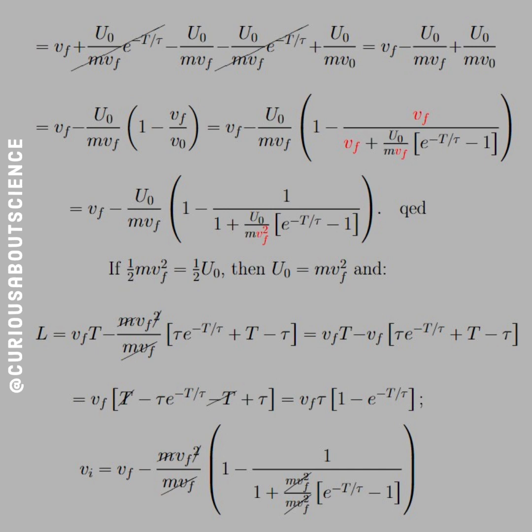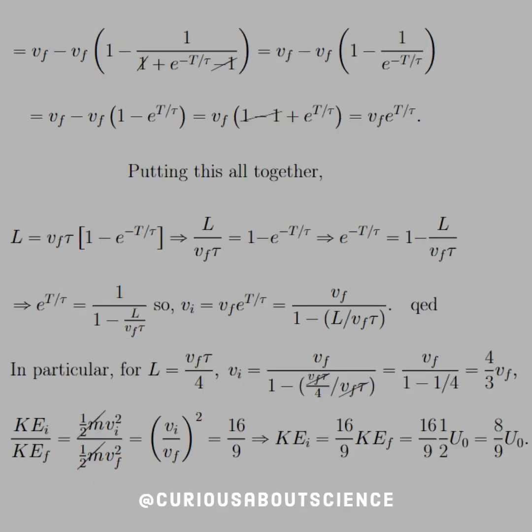Vi, with the same information, gets reduced down. We see we have cancellation of mass and velocity final terms again in both the common factor and in that denominator. So we cancel it all the way down, and we show that Vi is equal to Vf e to the big T over tau. Okay, so let that all condense down. Be very careful with your bookkeeping. Here then, putting this all together, we have L is equal to Vf tau, 1 minus e to the negative T over tau. And then solving this for L over Vf tau gives us this exponential that we want.